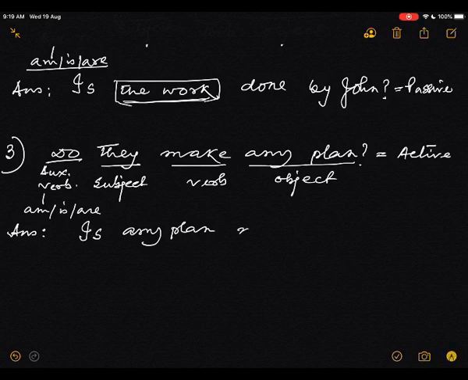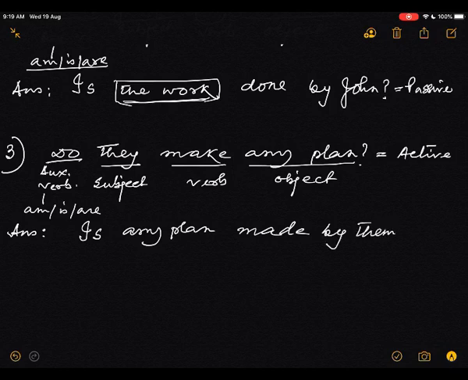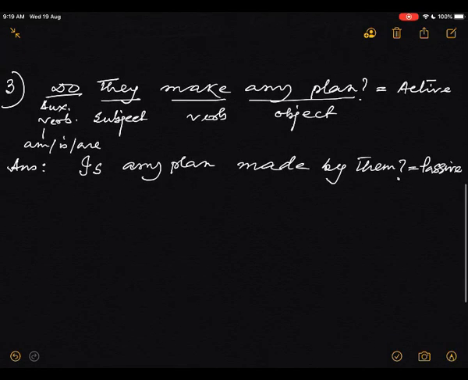Now the past participle, made, by them. This is passive. Is any plan made by them? Okay.